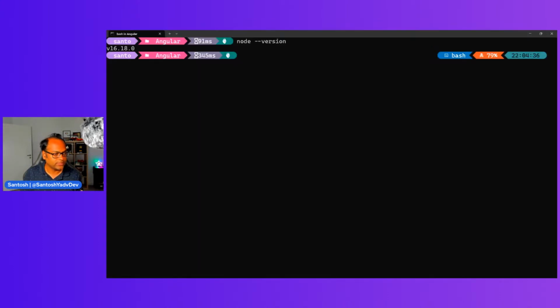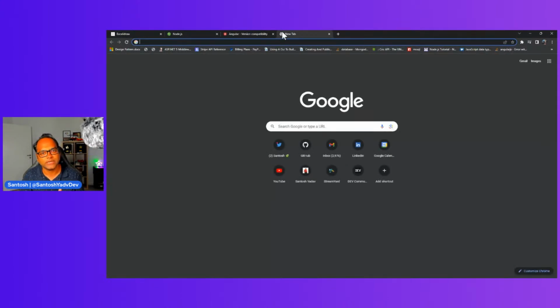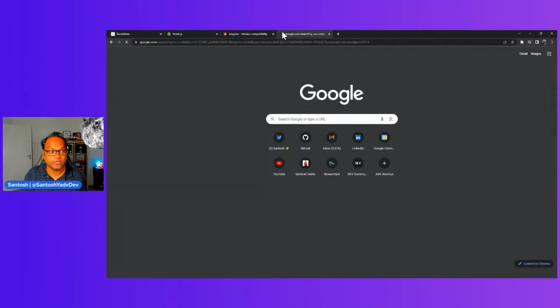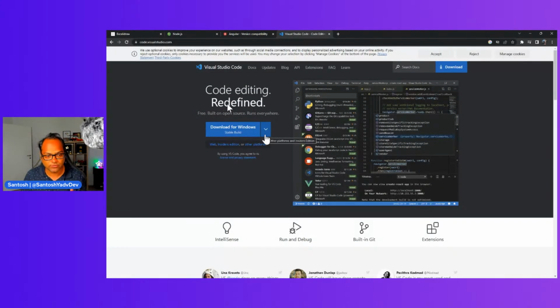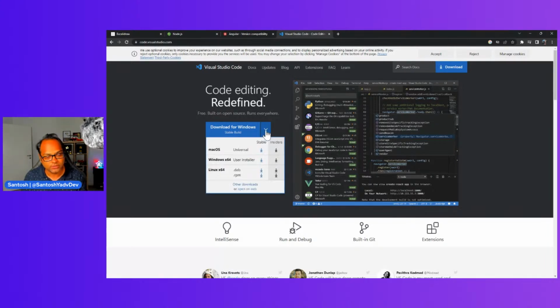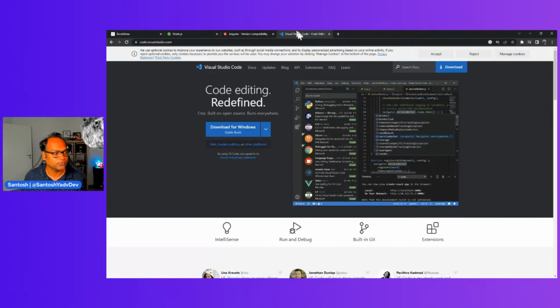Okay, so Node.js is installed, and we know the compatibility guide. The next thing we need is an editor. Feel free to install whatever IDE you want. I'm a big fan of VS Code, so I always use VS Code. You can go to VS Code and download it for whatever OS you have. For example, I have Windows right now, and at work I use macOS. So feel free to install whichever suits you or is better for you.